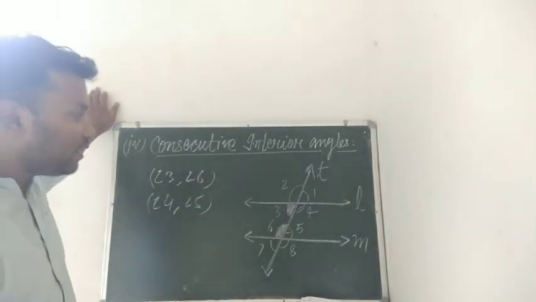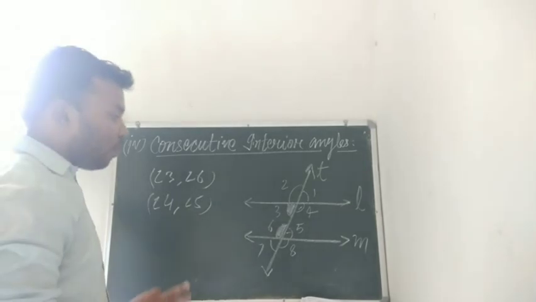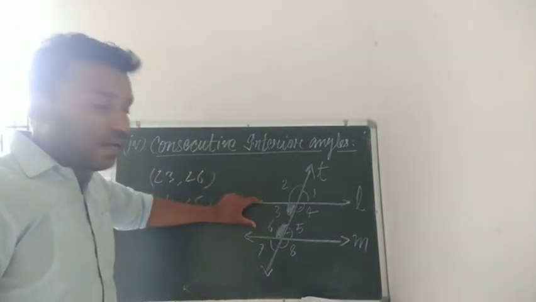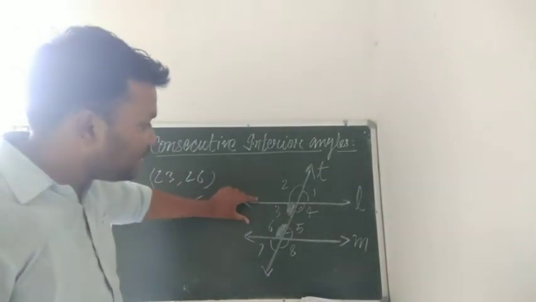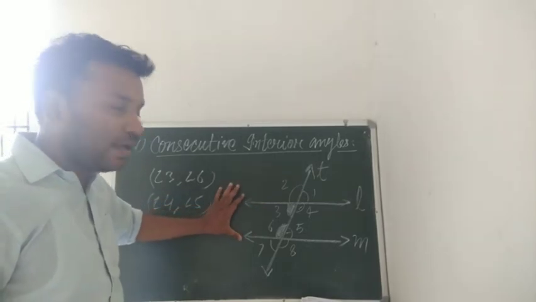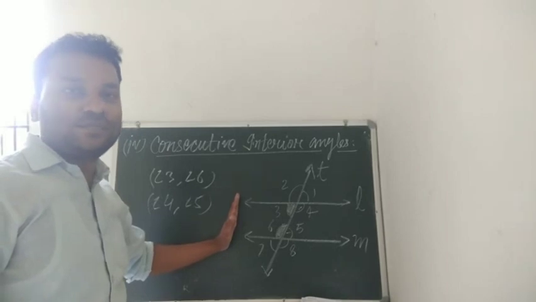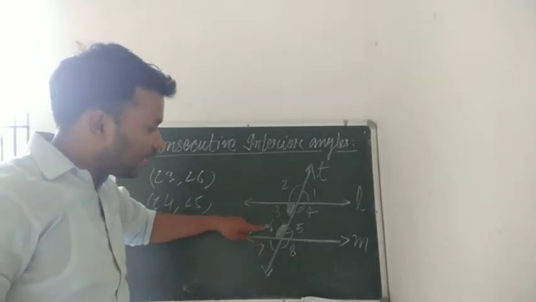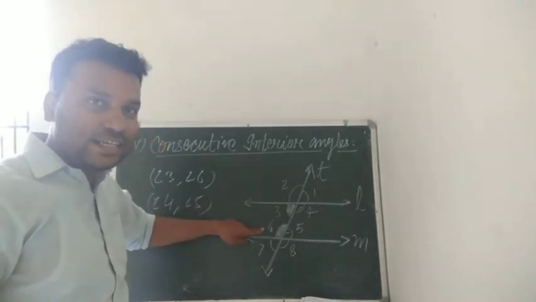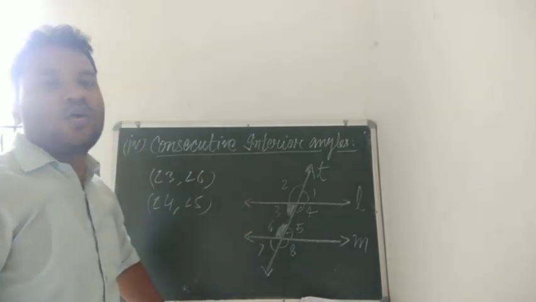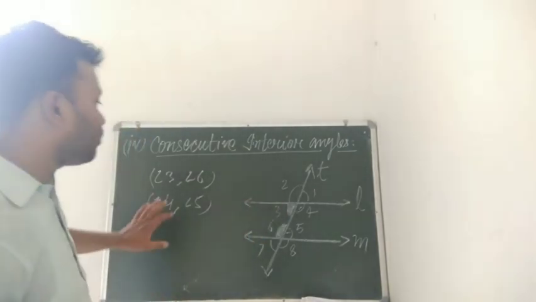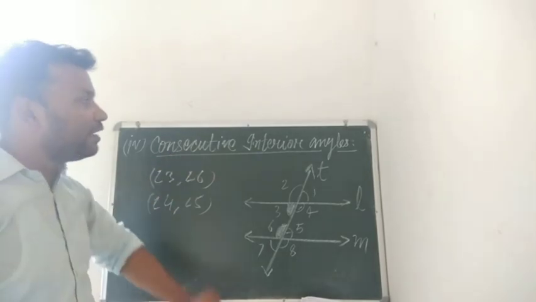Consecutive interior angles means the angles which are formed in the interior, that is the inner side of these two parallel lines, and on the same side. You can see here angle 3 and angle 6 are at the interior and also on the same side of the parallel lines. That is why they are known as consecutive interior angles.